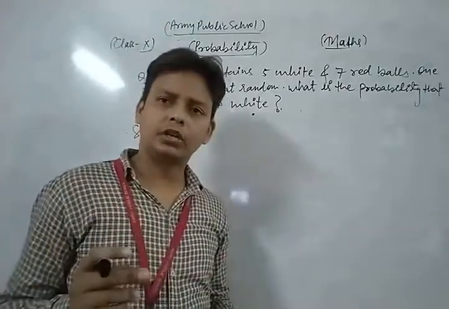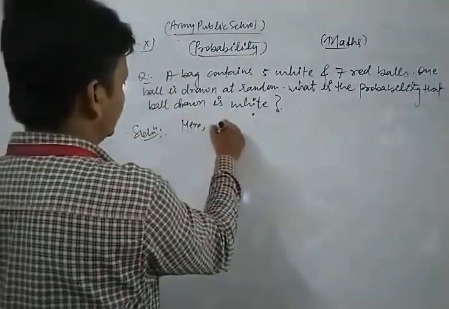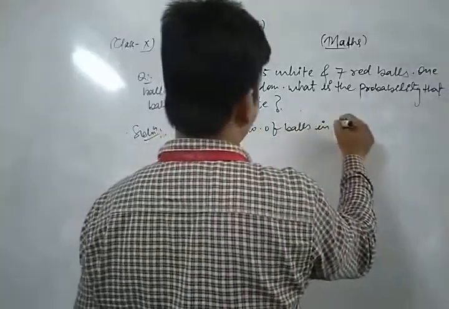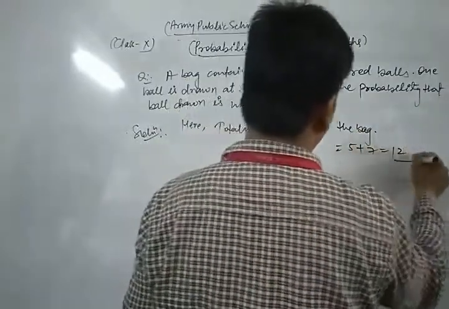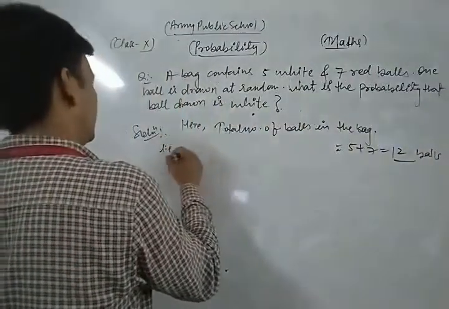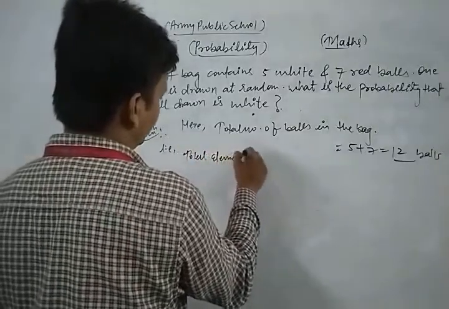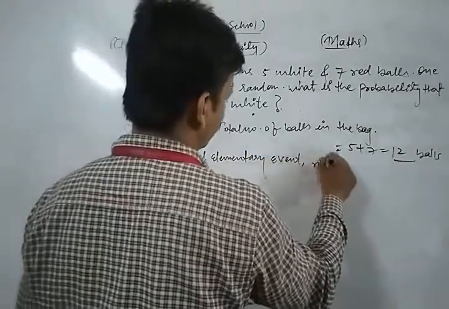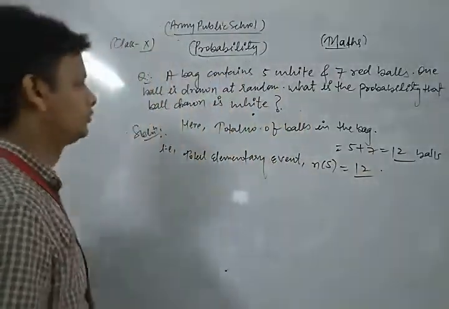So all possible outcomes is 12. Thus the total number of elementary events, the sample space, is 12 for that question.